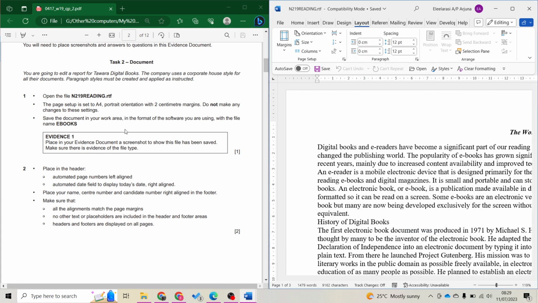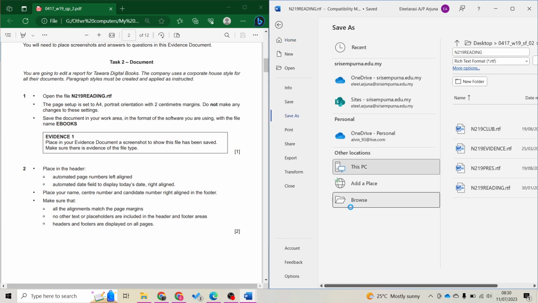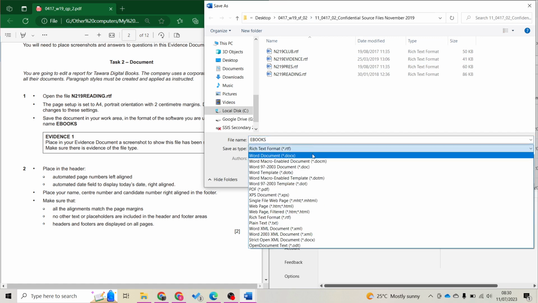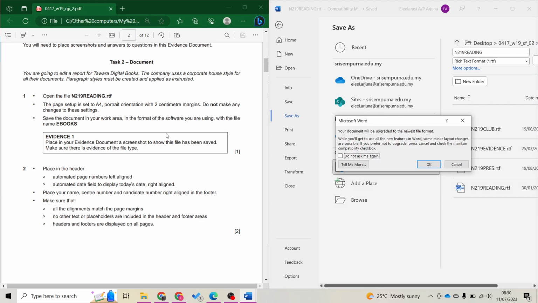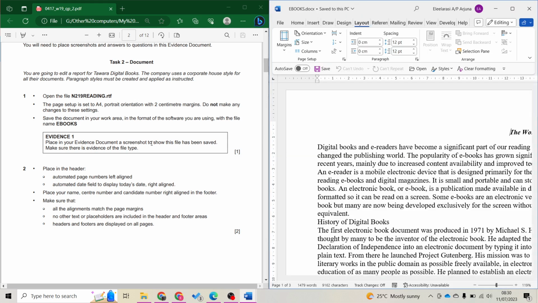Save this document in your work area in the format of the software you're using. That means you need to change this into a Word document. With the file name ebooks, we're going to save as it as ebook, the Word document. Done. First evidence is place in your evidence document a screenshot to show this file has been saved.